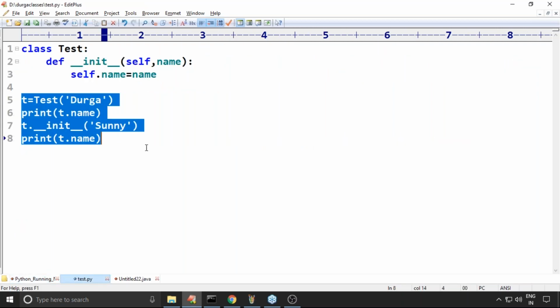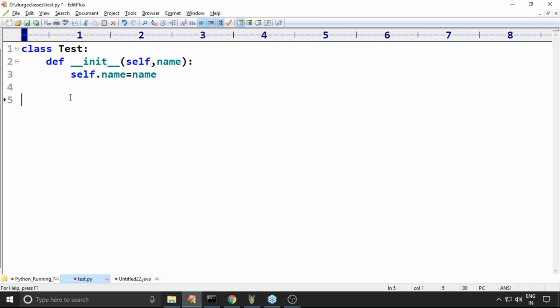Class Test, and class Demo, each with def __init__(self, name): self.name = name. Let me take the same variable, no problem at all.